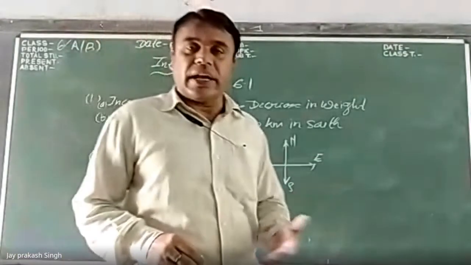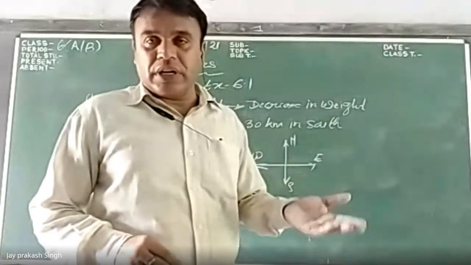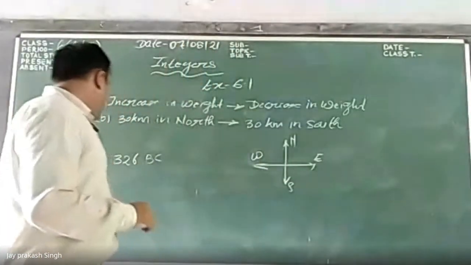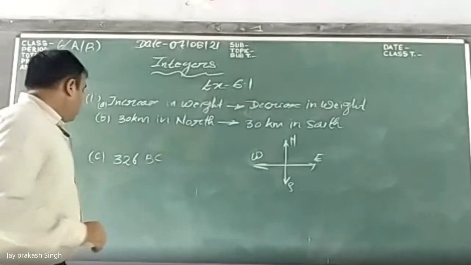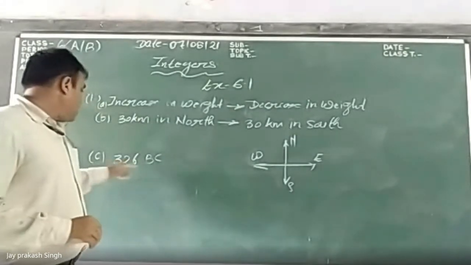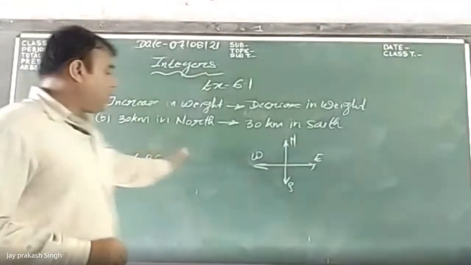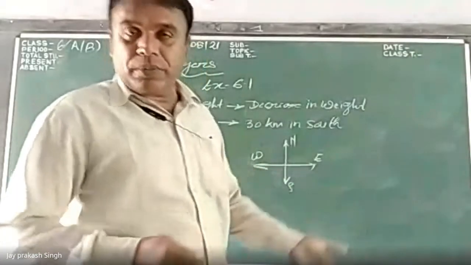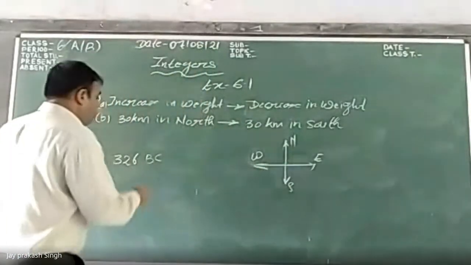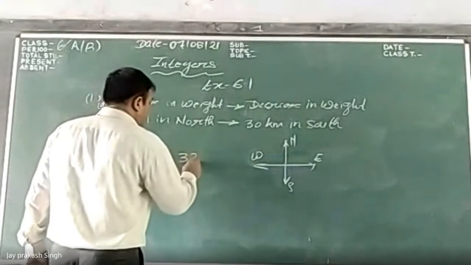In the English calendar, that is the Western calendar, we use the solar system for counting the date. So it is 326 BC, before the birth of the Christ. Then, after the birth of the Christ, that is known as AD. So BC will be 326 AD.